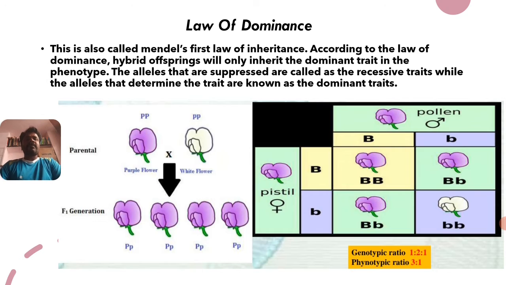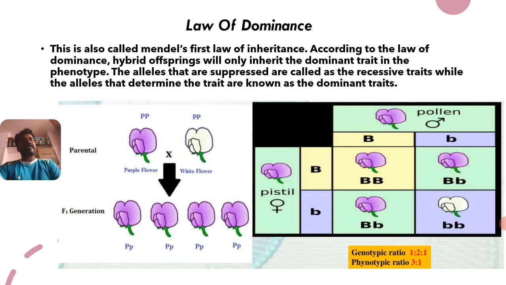According to the law of dominance, when a cross between 2 parents yields offspring, called hybrid offspring, that hybrid offspring will only inherit the dominant trait; it expresses only the dominant characters in the phenotype.